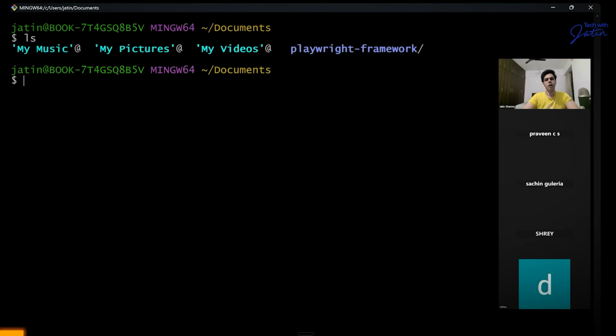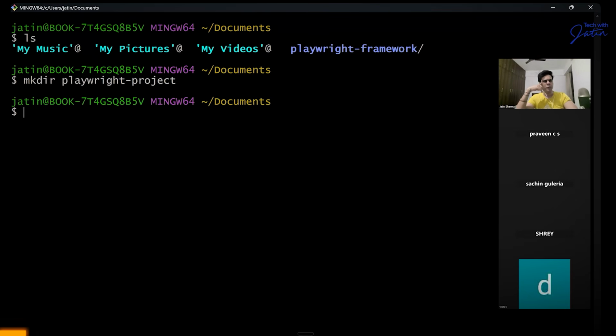So the first thing I want to do is have my workspace. And I believe everyone knows what exactly a workspace is, right? Where you technically keep your project files. That's it. So in my Documents, I will be creating a workspace, technically for my whole framework project and all. I'm just going to call this, let's say, Playwright-project, something like that. I don't know. Playwright project. That is what we have.